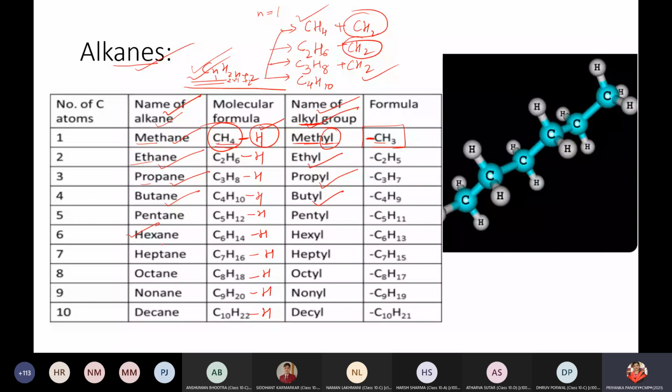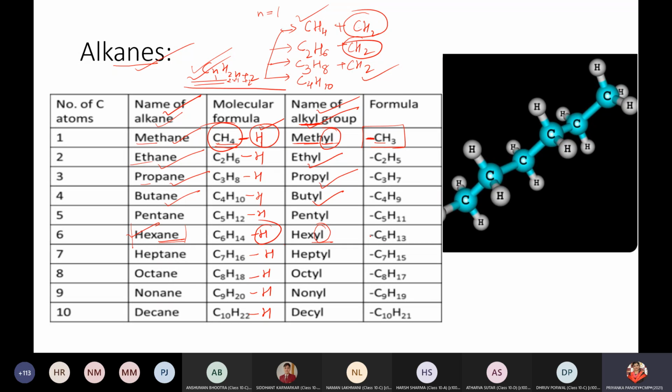So it will be hexyl. Why? Because it is going to just remove one hydrogen atom, and the number of carbon atoms remains the same. So it is 6, hex. Because it's an alkyl group, the suffix will be YL in place of ANE, because ANE shows saturation. No more bonds are left to be fulfilled. Everything is done properly with a single bond.